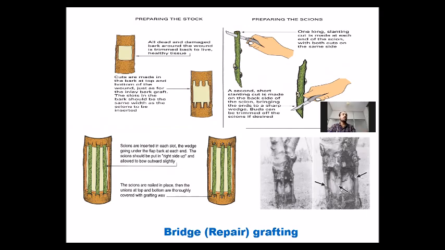Sometimes our plant trunk becomes damaged due to environmental conditions, or due to age, or due to insect damage, and it can be repaired by using this bridge grafting technique. More than one scion sticks are grafted on the damaged portion of the root system. Next slide.